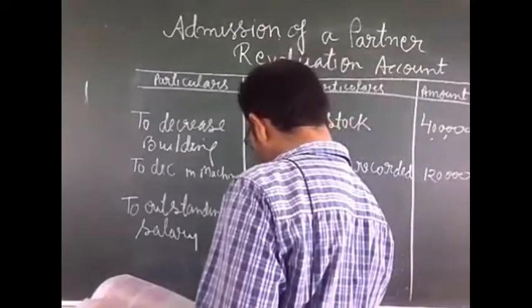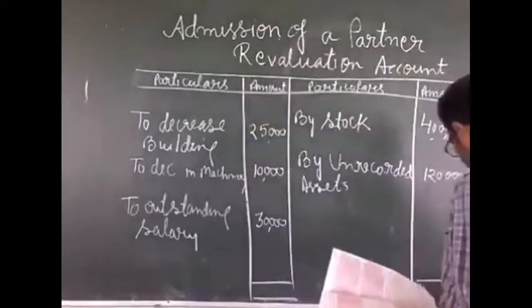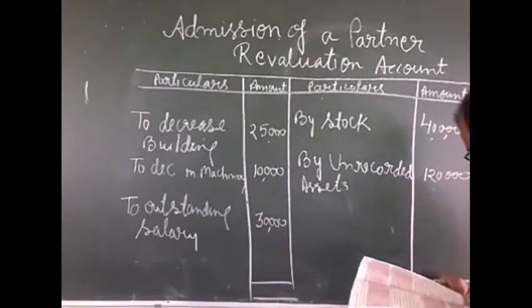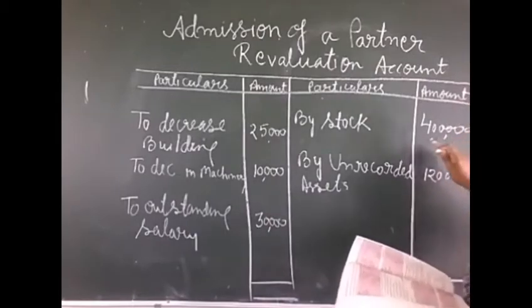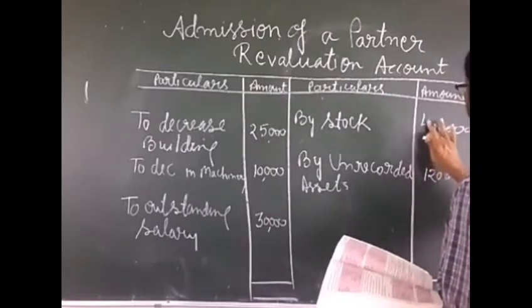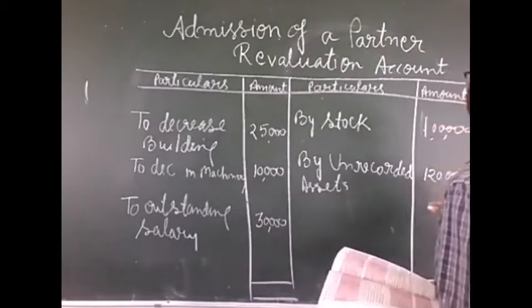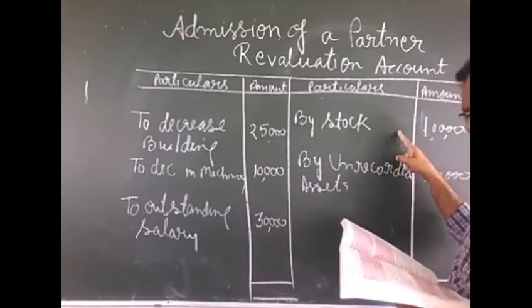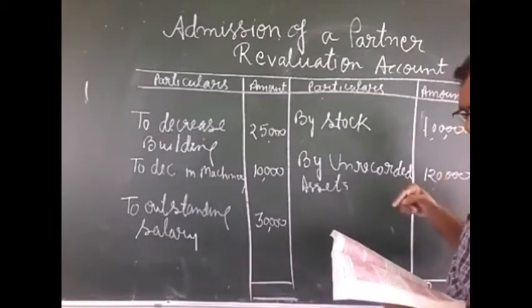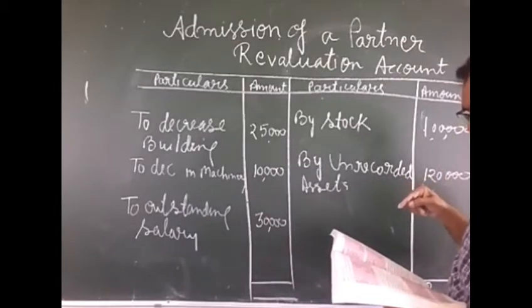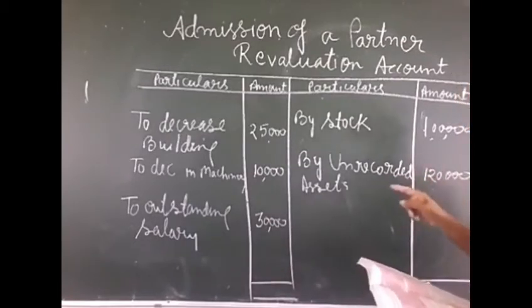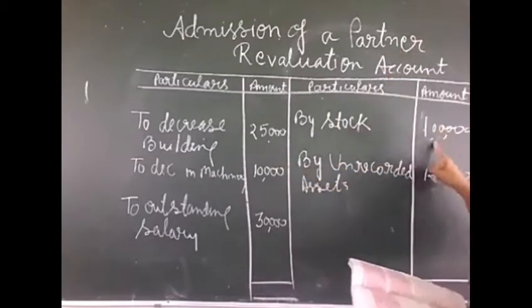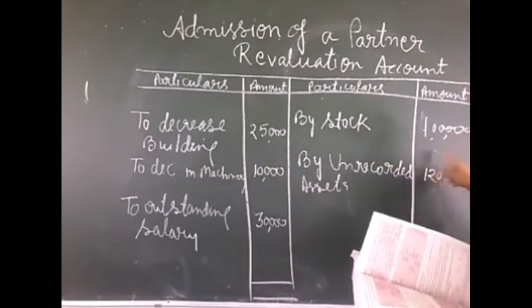After doing this, we will find the balance. The stock was given as 3 lakh, and now in the adjustment you are seeing 4 lakh. It means 1 lakh increase. So we will write here the increasing or decreasing value: by stock, rupees 1 lakh.